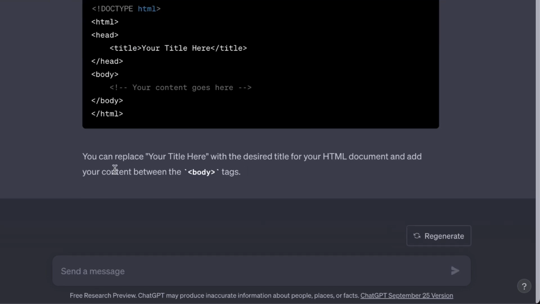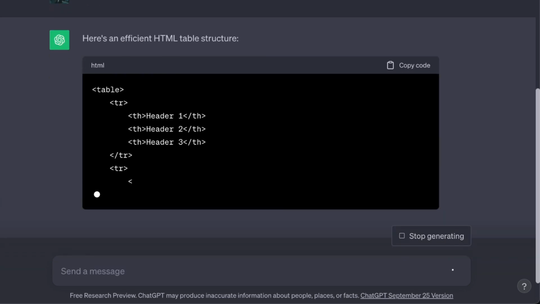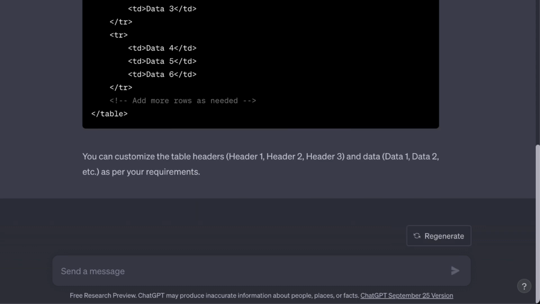And there you have it. These tips will help you make the most out of ChatGPT. Remember, garbage in, garbage out. Craft the perfect prompts and you will get the answers you need.